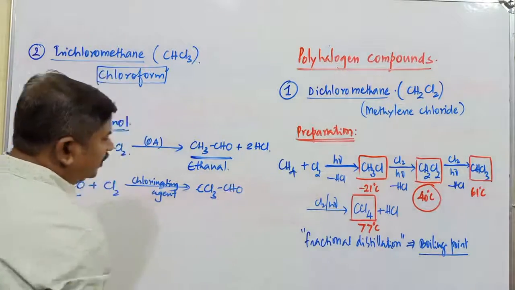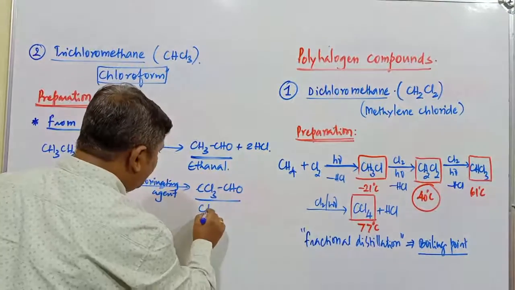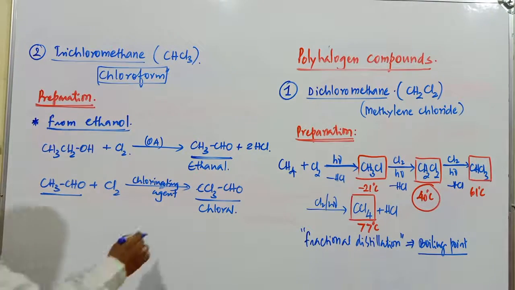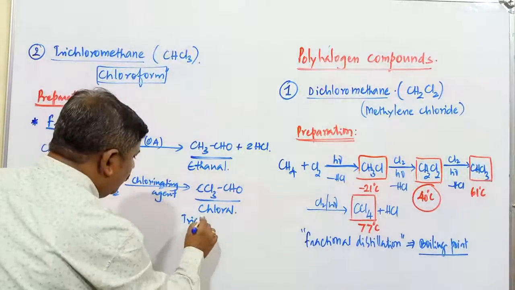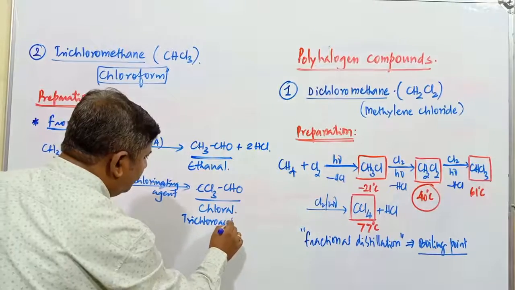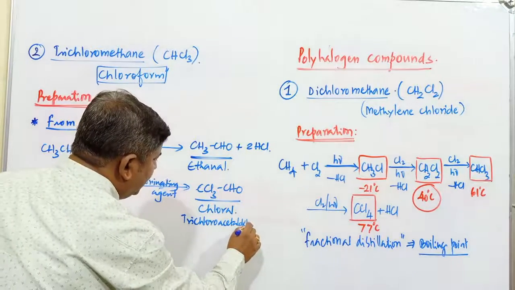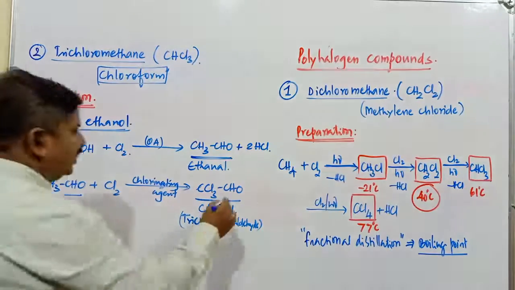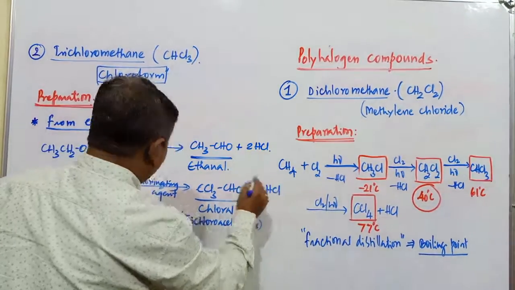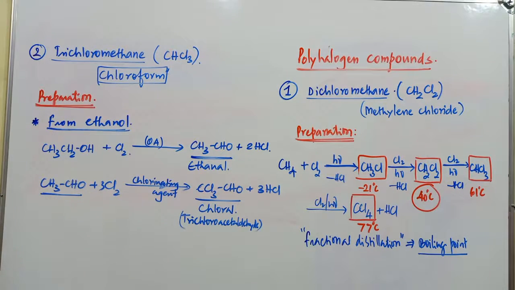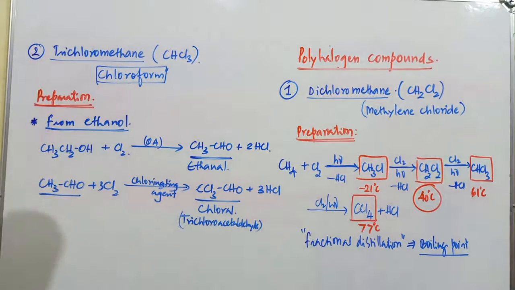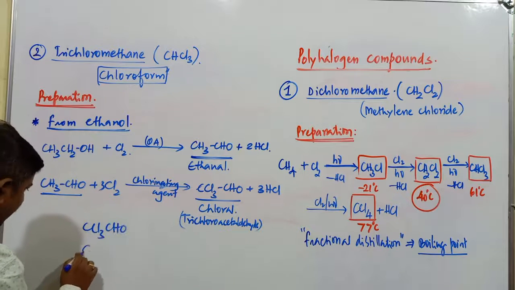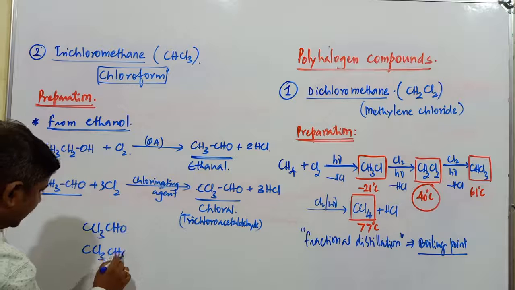CCl3CHO. This CCl3CHO is commonly known as chloral or trichloroacetaldehyde. Another name is trichloroacetaldehyde compound. Commonly it is called chloral, plus 3 moles of HCl. After formation of this chloral compound, CCl3CHO, another molecule I have taken, CCl3CHO.